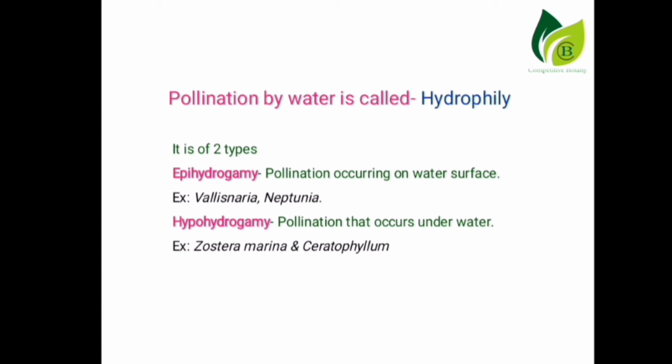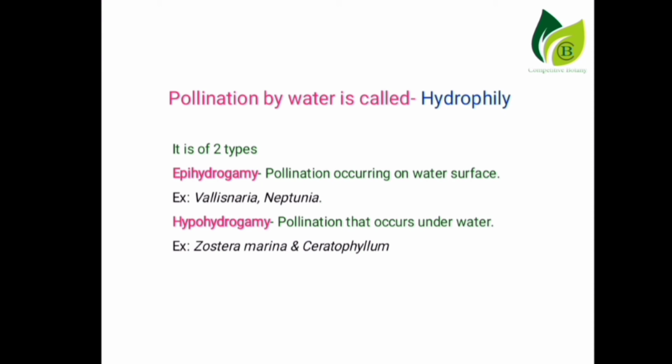The second one is hypohydrogamy or hypohydrophily. Pollination that occurs underwater is called hypohydrogamy. Example, Zostera, marine Ceratophyllum. Generally, in hydrophilous flowers, that means pollination that occurs by water, those plants do not contain exine.